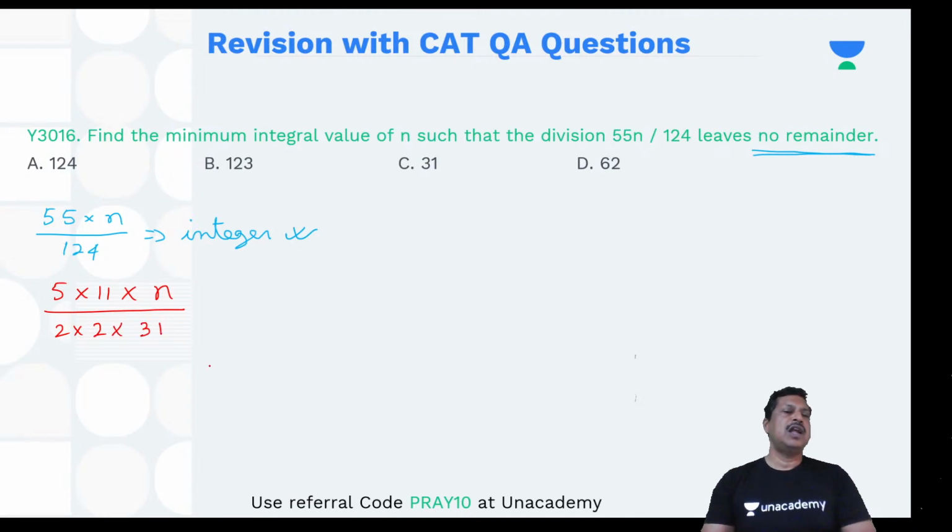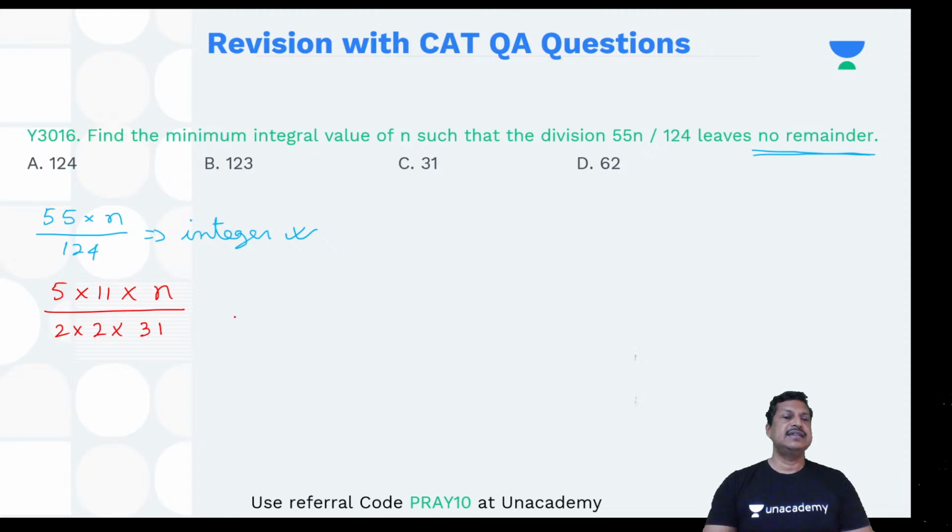Okay. Now, if it is exactly divisible, have a look now. If it is exactly divisible, can you see what should be the value of n so that it is exactly divisible? You have 5 at the numerator, there is no 5 at the denominator, not exactly divisible. 11, nothing is available this side. 55 is not exactly divisible, right?